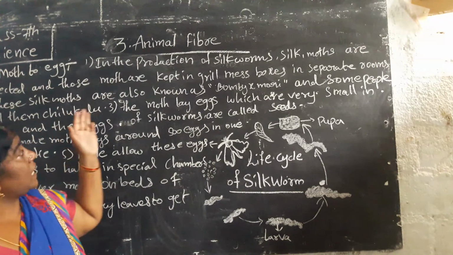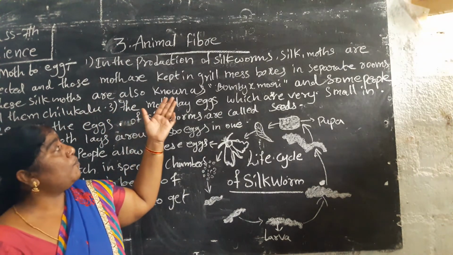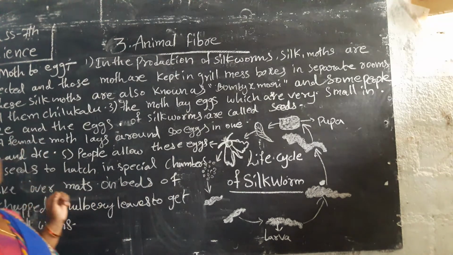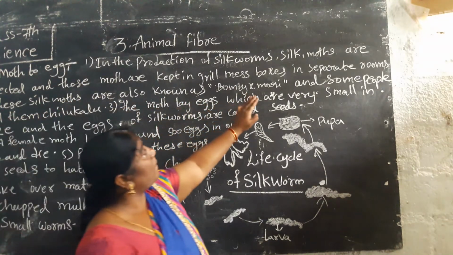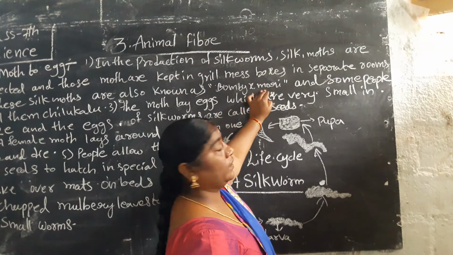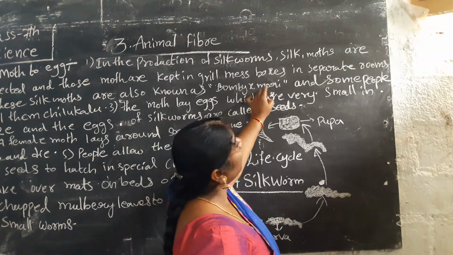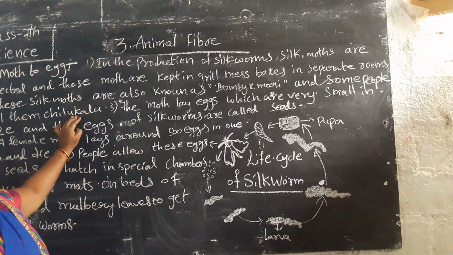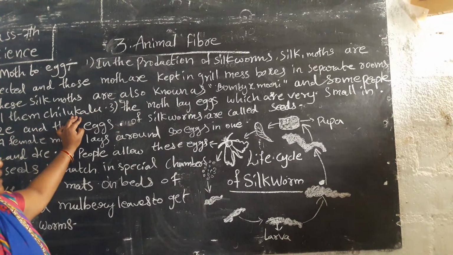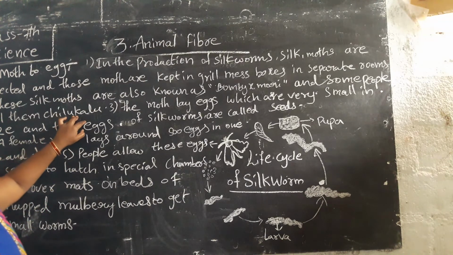Those moths are kept in the grainage boxes in separate rooms. These silk moths are also known as Bombyx mori, and some people also call them Chilkalu.